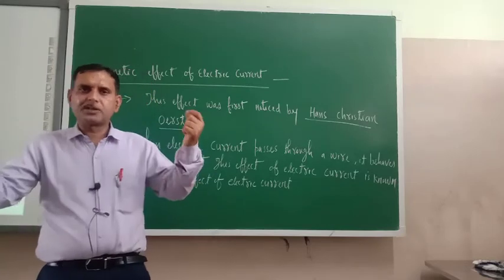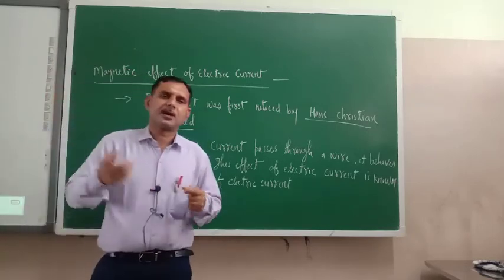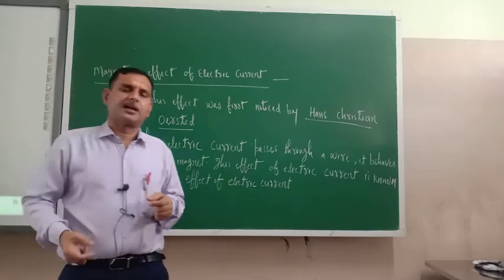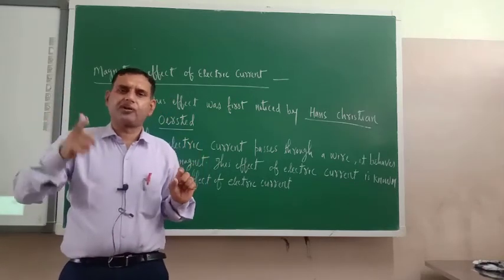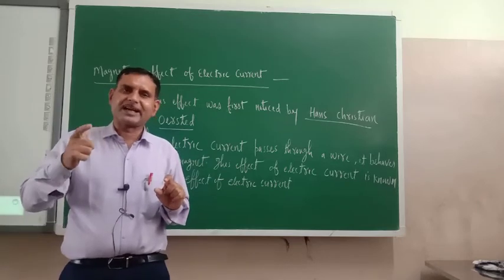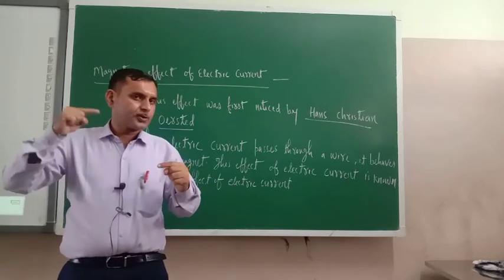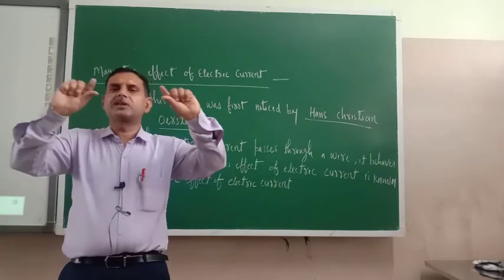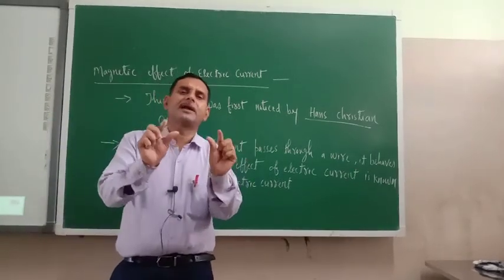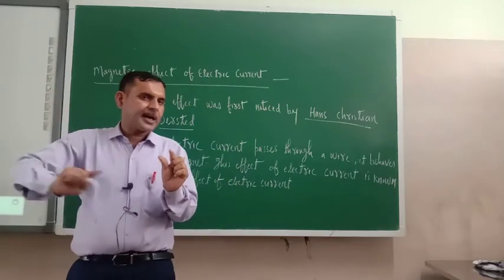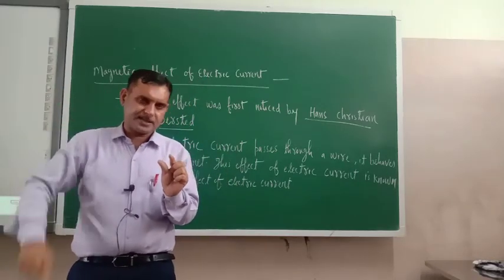And with a source of current, like what are the sources of current? Cell, battery. Just make one circuit. What you have to make? Circuit you have to make. Now when both ends of the wire touch the source of current, that is battery or cell, then current will be supplied through the wires.